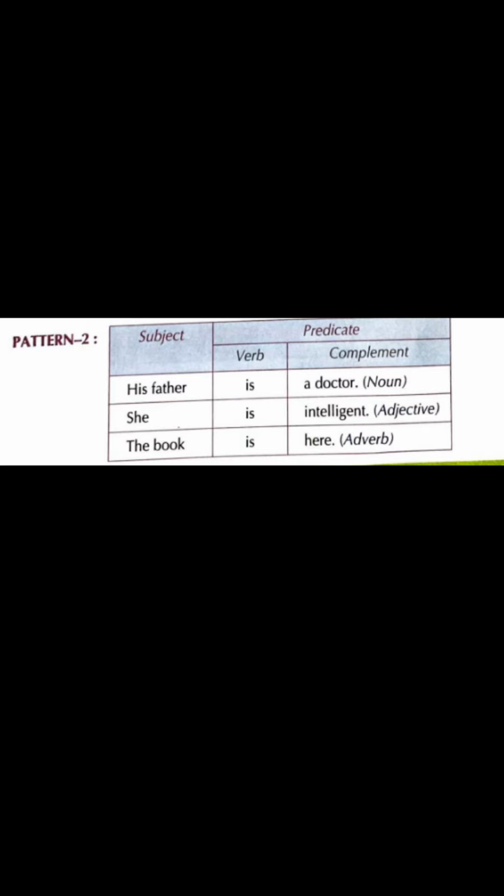Now, verbs can be followed by an object. Such verbs are called transitive verbs. For example, if you look at pattern 3. Now, in this pattern, we have the predicate, which is divided into two parts, verb and the complement. For example, killed the rat, broke the window, opened the door.